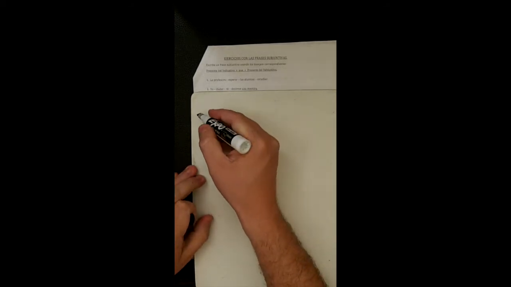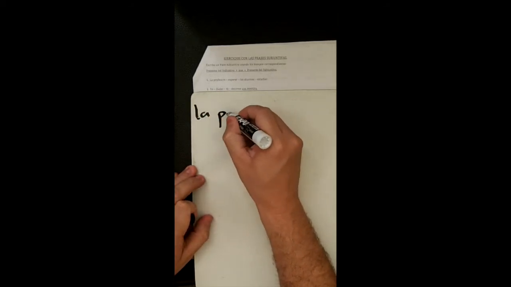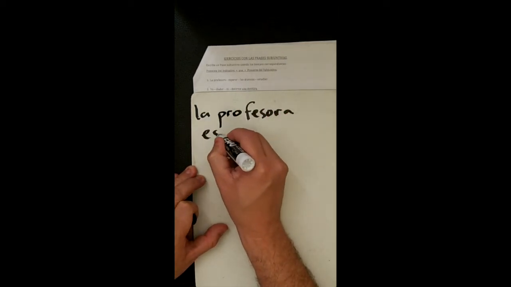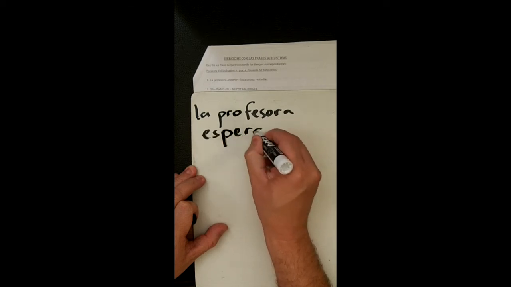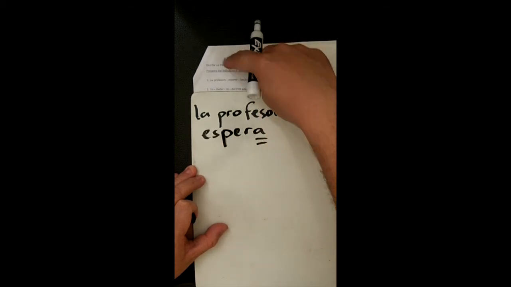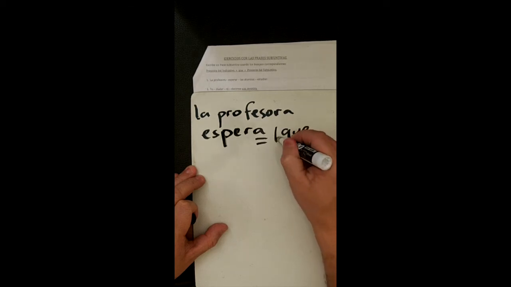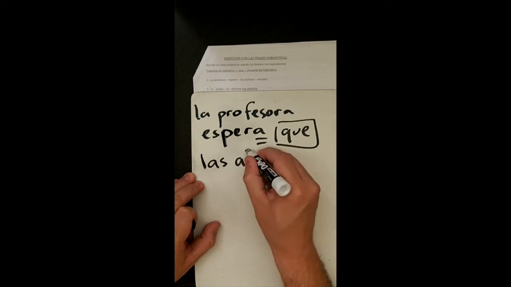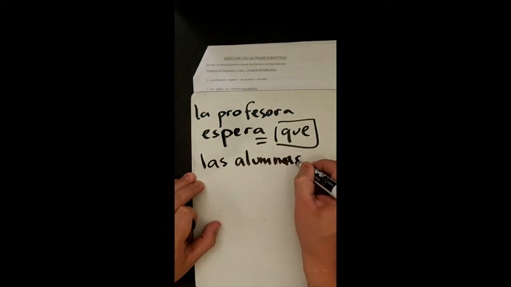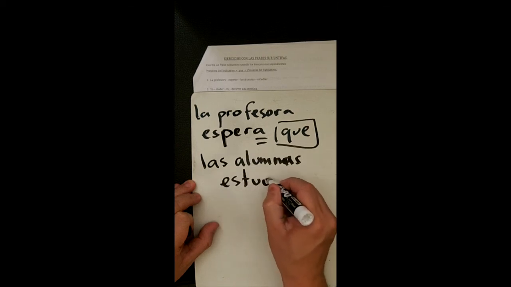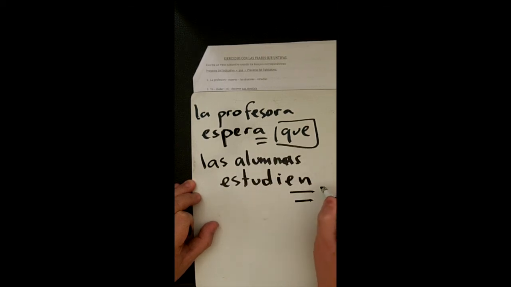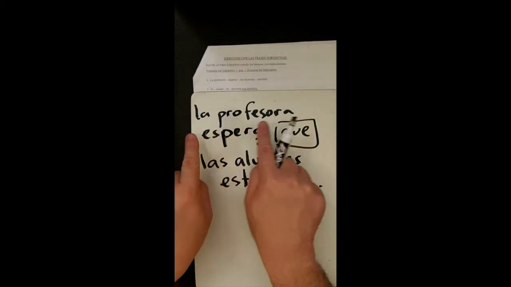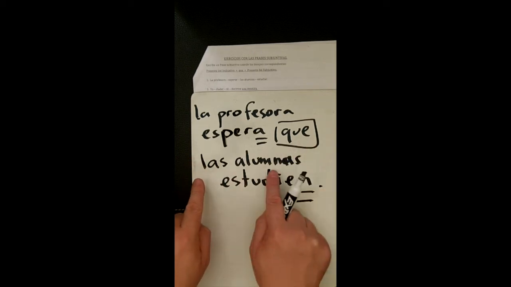So, número uno es la profesora espera. Notice that this is modo indicativo. We have to add the que las alumnas estudien. La profesora espera que las alumnas estudien. La profesora hopes for her students to study.